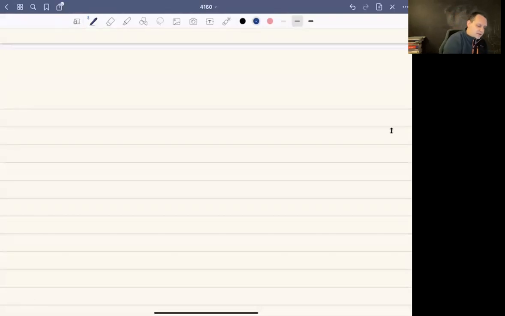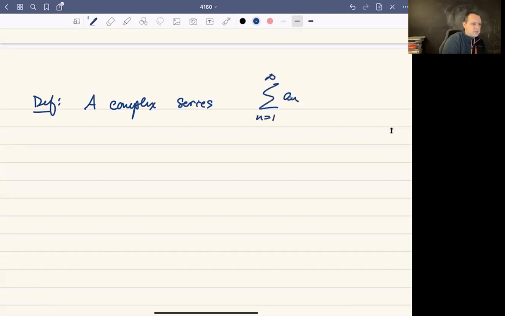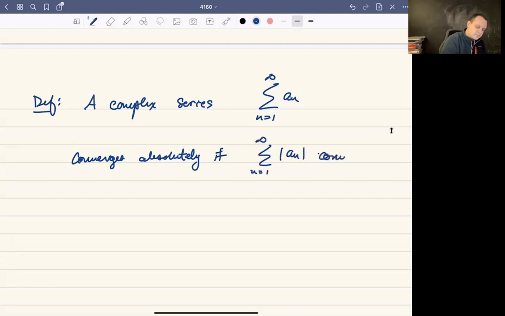Okay. A definition here: we're going to say that a complex series, the sum of a sub n, where our a sub n's are complex numbers, converges absolutely if the sum of the modulus of the terms converges. So, if the sum of the modulus of the terms converges.